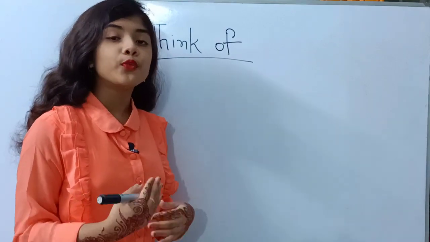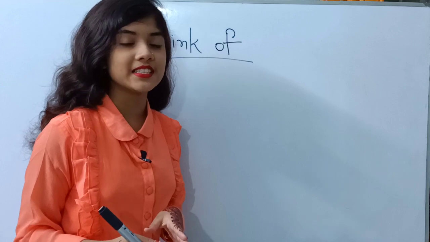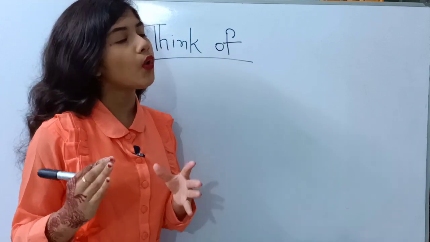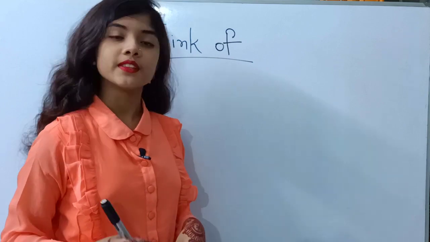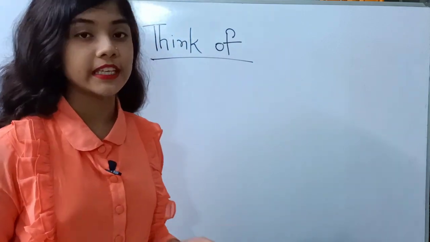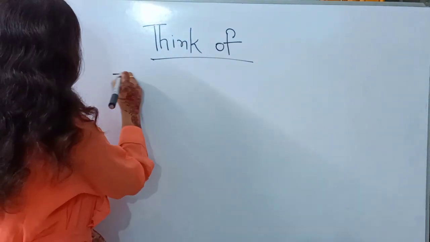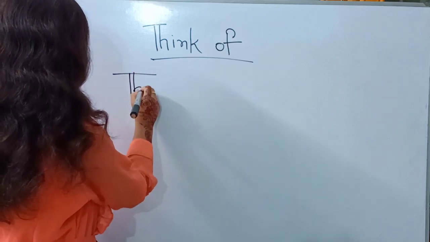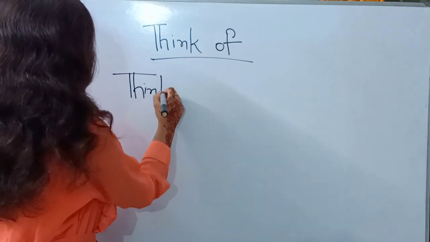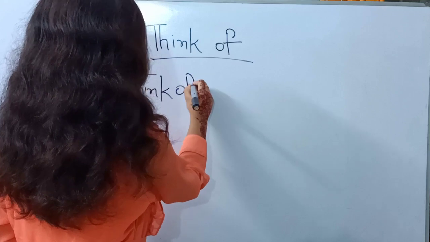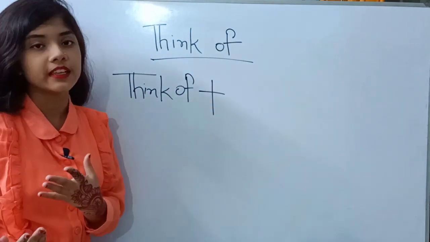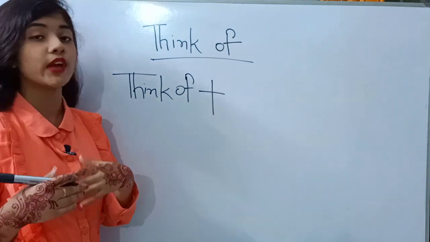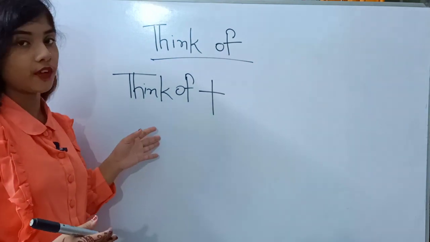If we want to make a sentence on it, we obviously have to follow a structure. The structure is also easy. First we will add think of. As the main phrase is think of, we have to add think of at the very beginning.